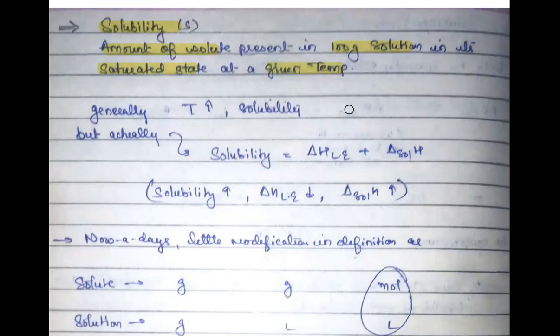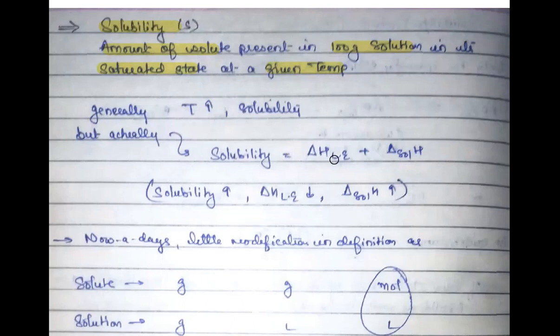So temperature has to be fixed, because if you increase or decrease the temperature, it will also influence the solubility, right? Just now we saw that. Generally it has been seen that when you increase the temperature, your solubility also increases. But it is not always true for all salts.